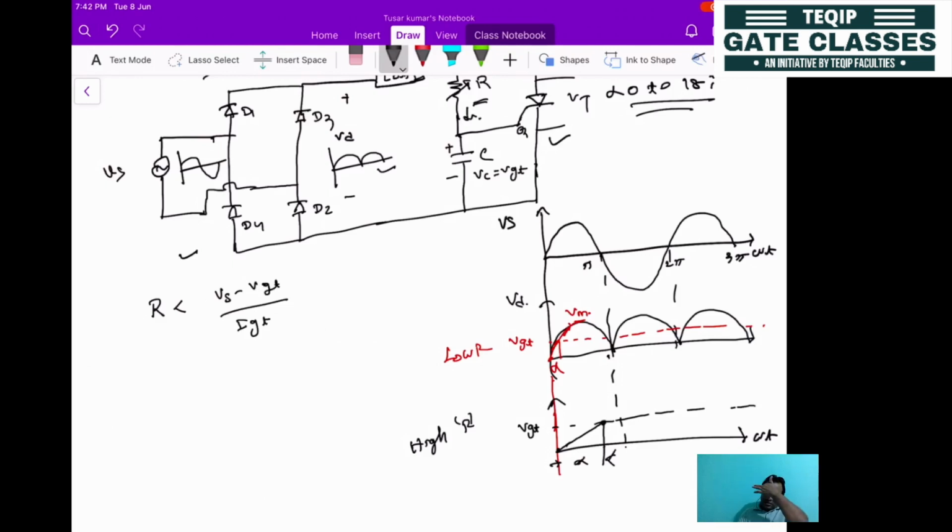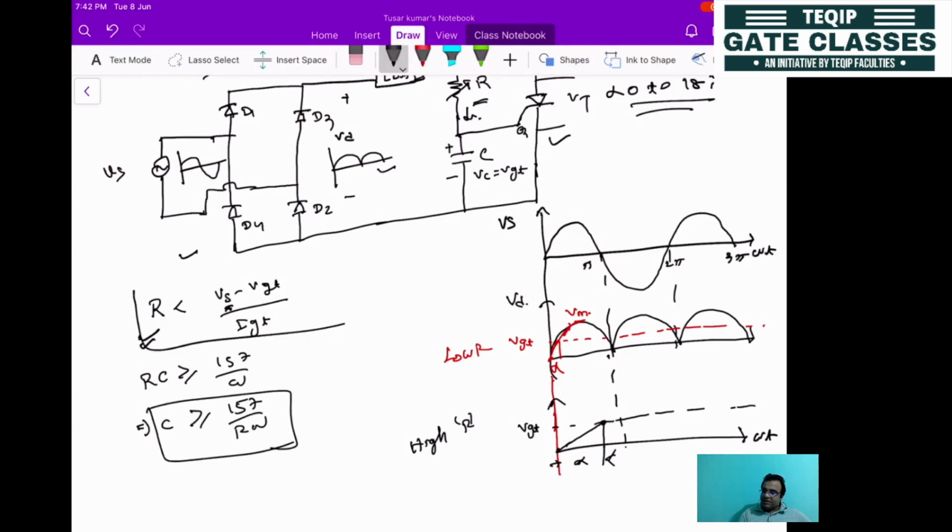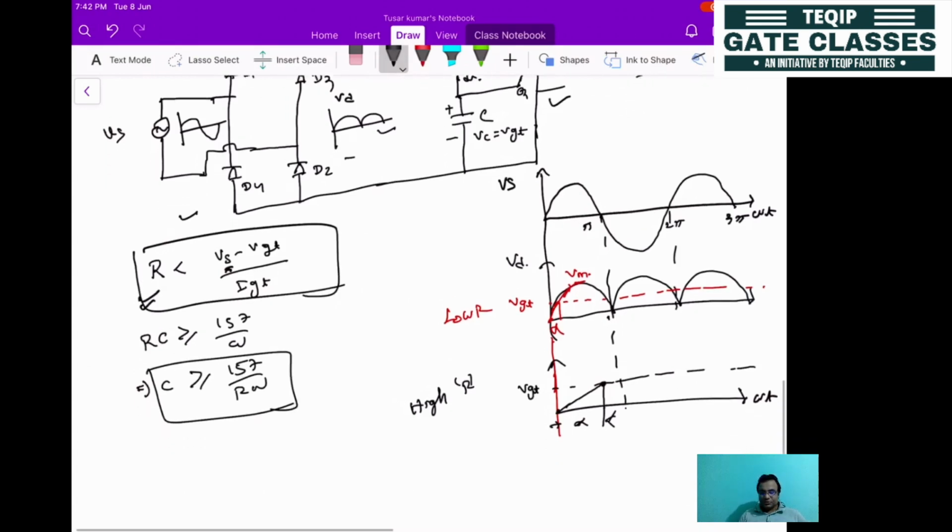Actually the voltage here is Vd, but Vd is proportional to Vs, so you can put it in terms of Vs. From this you can choose the value of R for designing the circuit, and empirically the RC value must be greater than or equal to 157 by omega. So from this we can calculate the value of C, that will be equal to 157 divided by R into omega. By taking these values you can design this particular firing circuit.